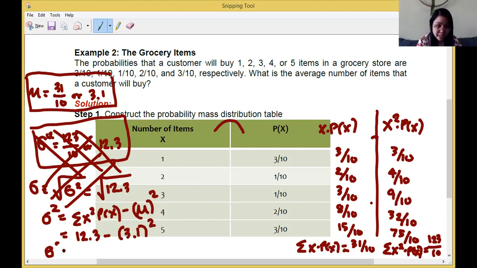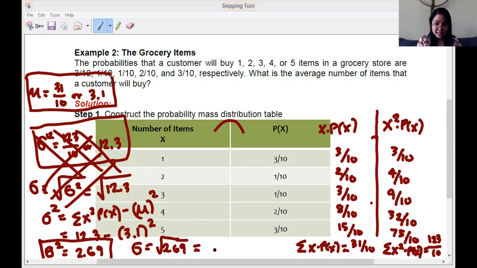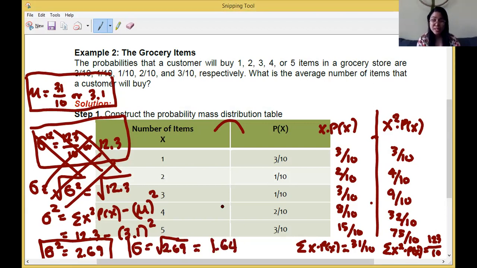So our variance is 2.69. This is now our variance. And if we check, our standard deviation is the square root of 2.69. So our standard deviation is 1.64. So we now have our three answers.